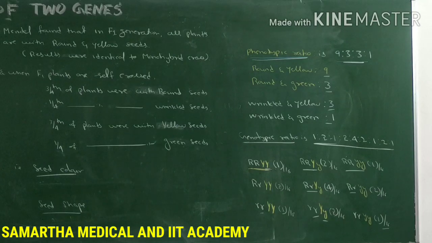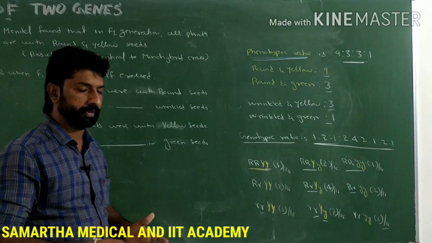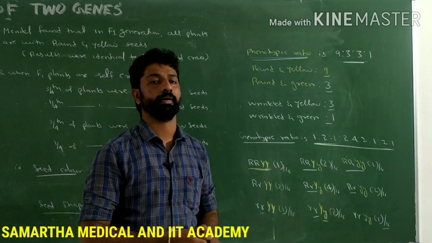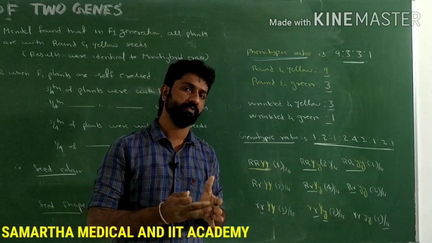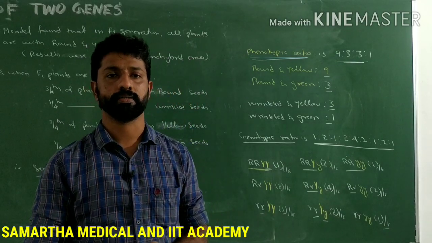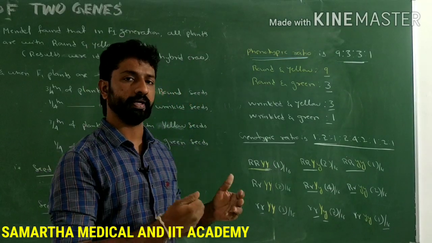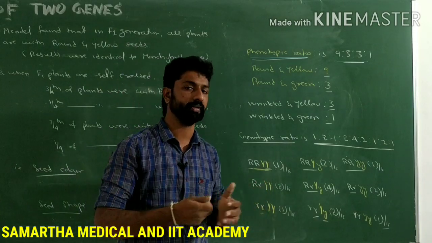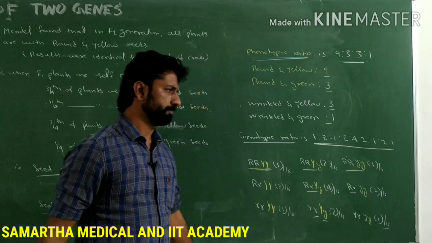See, what is the purpose why Mendel conducted dihybrid cross? Initially we discussed that Mendel conducted dihybrid cross to verify the results of monohybrid cross, when two different characters are considered at a time during a genetic cross, whether it will be the same or different.